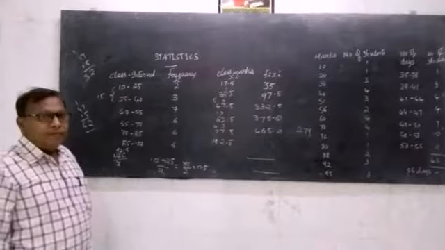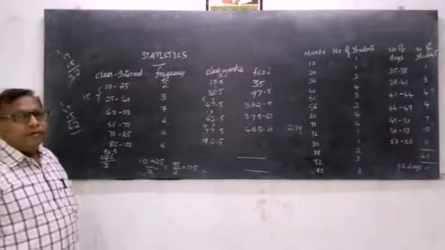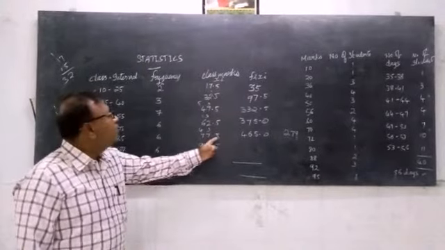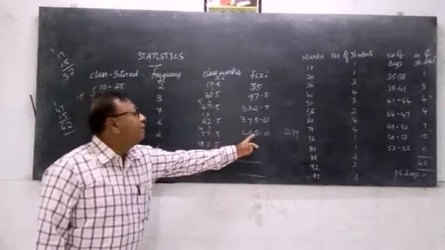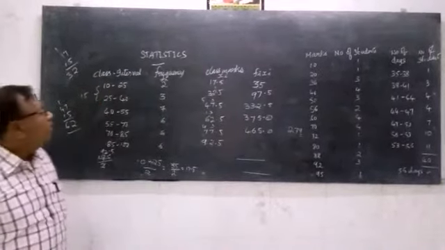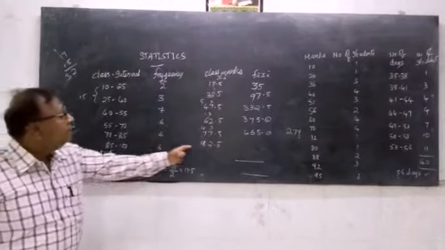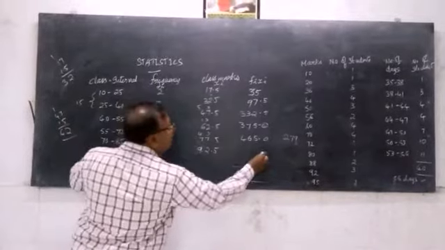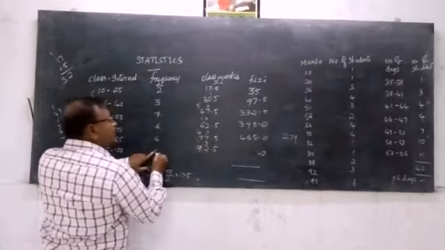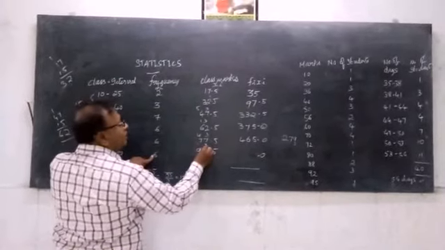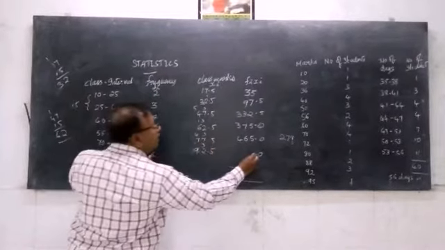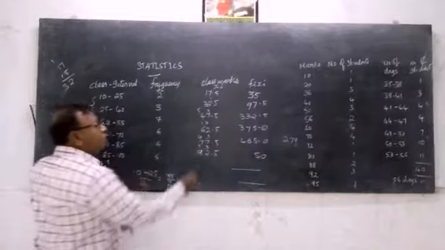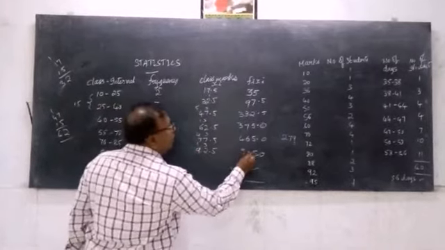In the same way, the last. Okay students, see here, 6 into 77.5 is 465.0. Now we have the last value, 6 into 92.5: 6 fives are 30, carry 3, 6 twos are 12, plus 3 is 15, 6 nines are 54, plus 1 is 55.